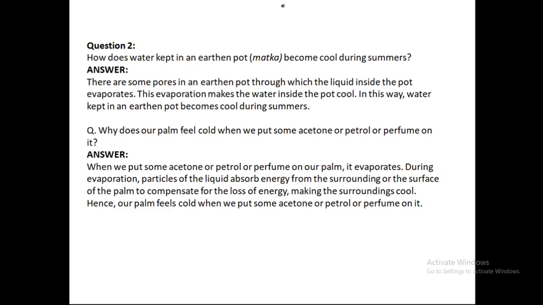Now, why do you keep water in an earthen pot? It is the motka. Have you seen that motka? Some people keep it, this happens in villages. In the motka the water is kept for cooling. And why is it so? Because in the earthen pot or motka there are some pores, and through these pores evaporation happens. And whenever evaporation happens, the immediate consequence is cooling.